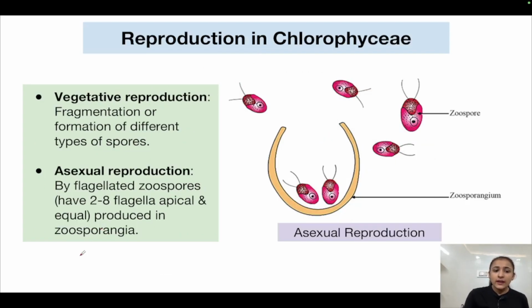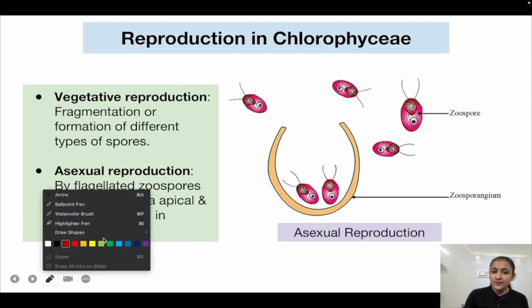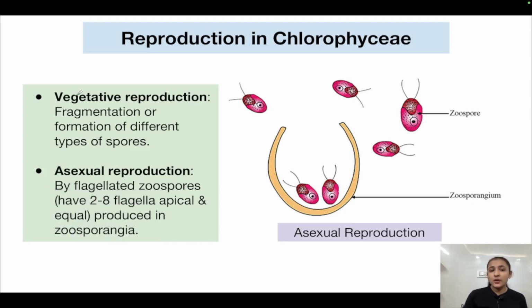Reproduction. In Chlorophyceae, reproduction happens by all of the three methods that we talked about. Let's talk about each method. In vegetative reproduction, fragmentation occurs, or the formation of different types of spores occurs. So either of these two methods are the methods by which the vegetative reproduction takes place in Chlorophyceae. Asexual reproduction takes place by flagellated zoospores.